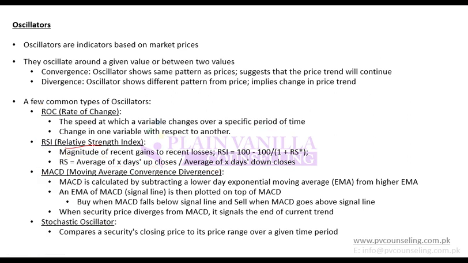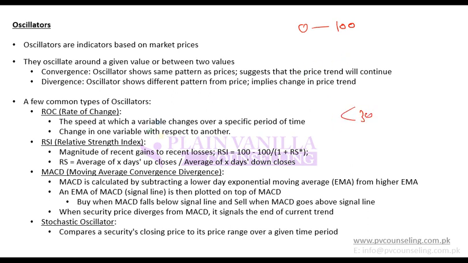Then in order to calculate relative strength index, you take 100 and subtract 100 divided by 1 plus relative strength. When you calculate it, it gives you RSI, relative strength index. It tells you the magnitude of recent gains to recent losses, that is, what is the magnitude of recent gains compared to recent losses. Now this RSI can range between 0 and 100.